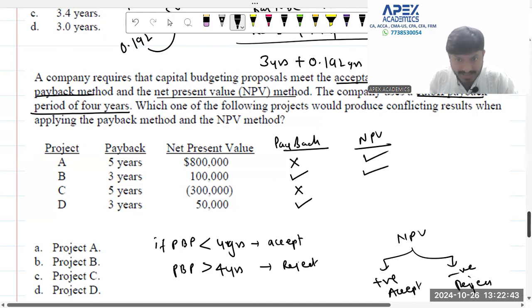We are going to accept. Over here in project C, we have NPV negative. We are going to reject. In D, we have NPV positive 50,000. We will accept. Which projects will